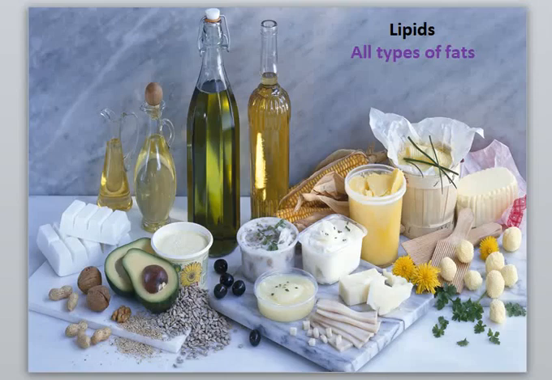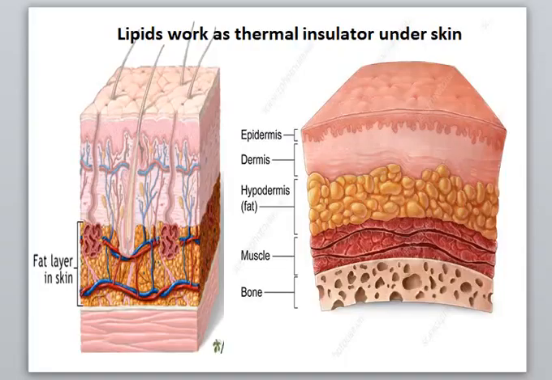These lipids are very important for our life because they work as a thermal insulator under your skin. What's meant by thermal insulator? Thermal insulator means it's a layer that is present inside your skin. This layer prevents the leakage of temperature from your body to the surrounding medium. So it keeps your body warm in winter. So you have to know that lipids work as thermal insulator.